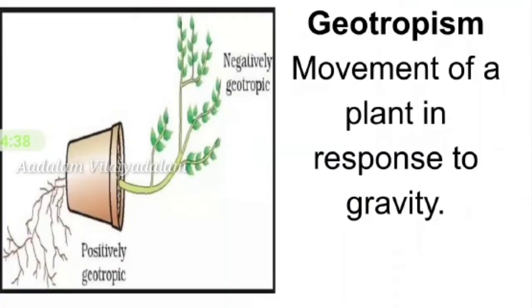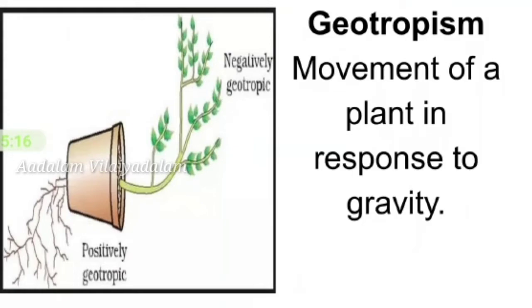Geotropism. What is geotropism? Here geo means gravity. If you were to put a plant on its side, you would notice that after a while the roots would start growing downward while the stem would grow upward. This response to gravity is called geotropism or gravitropism. The roots are exhibiting positive geotropism or growth with gravity, while the stem is exhibiting negative geotropism or growth against gravity.